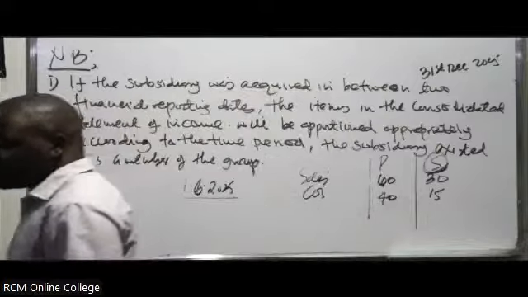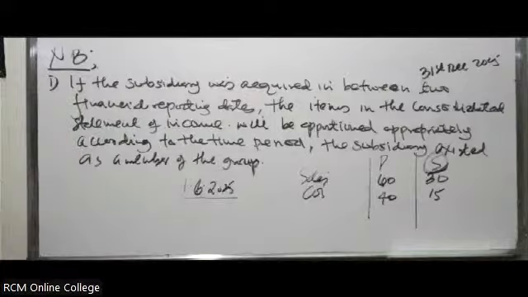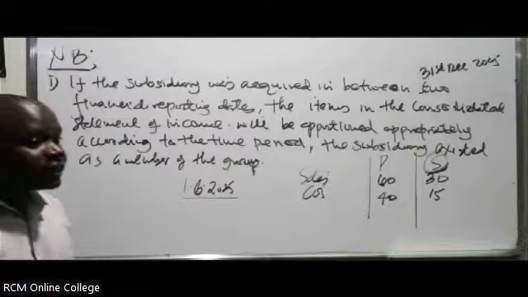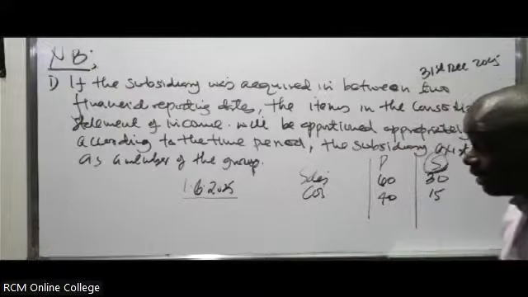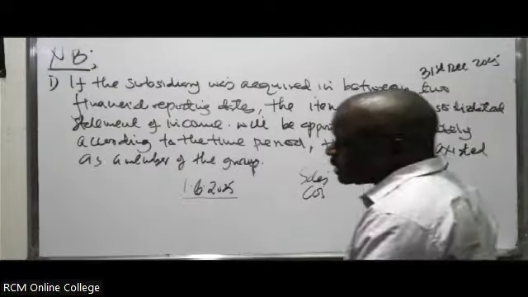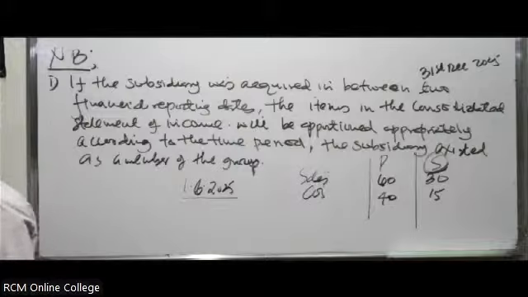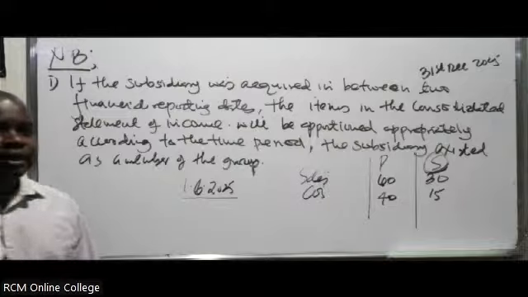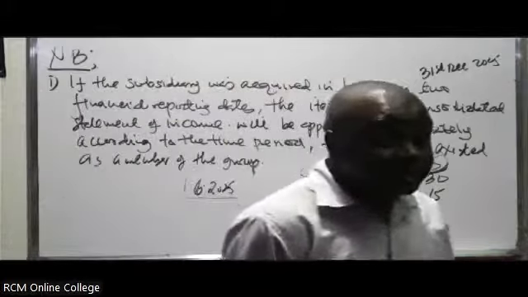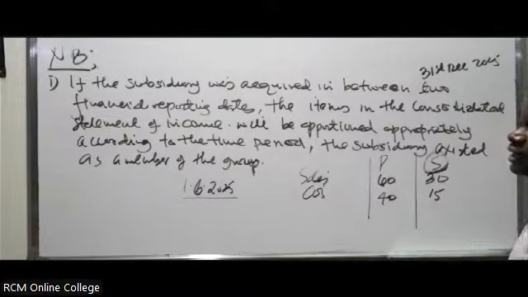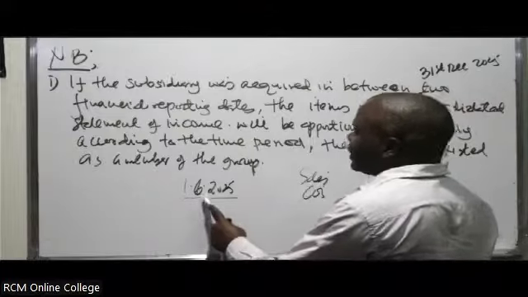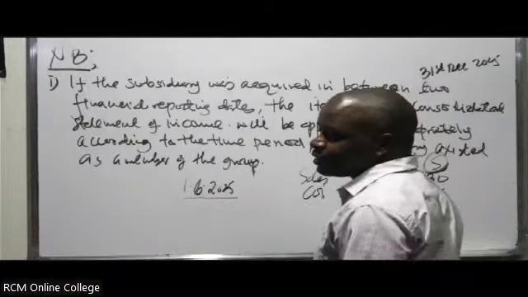Now, that is one of the tricks in the exam that will be there. When you see a date when it was acquired, be very keen about that. You will say 6 months and it is 7. You see the trick? You need to be very keen about the date of acquisition. You will say 6, then you apportion the items using 6 months. It is supposed to be 7 months. That's one of the tricks the examiner uses.